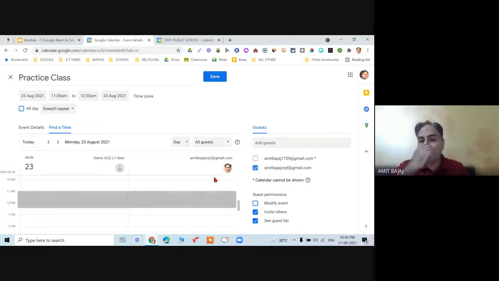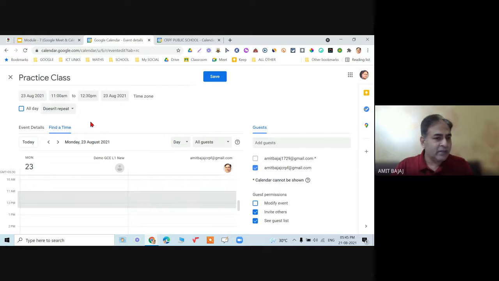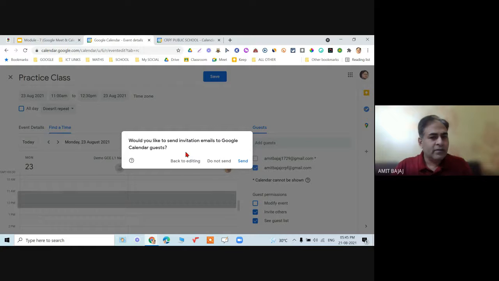So there are methods for how this can be done, but that is again not in the level 1 examination. Once I am done with all the settings, I can click on save. Check out the option: would you like to send invitation email to the Google Calendar guest?